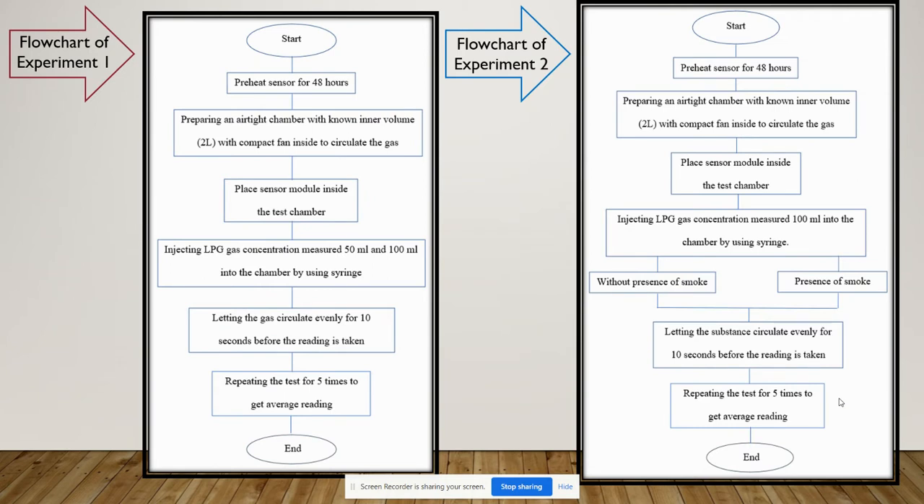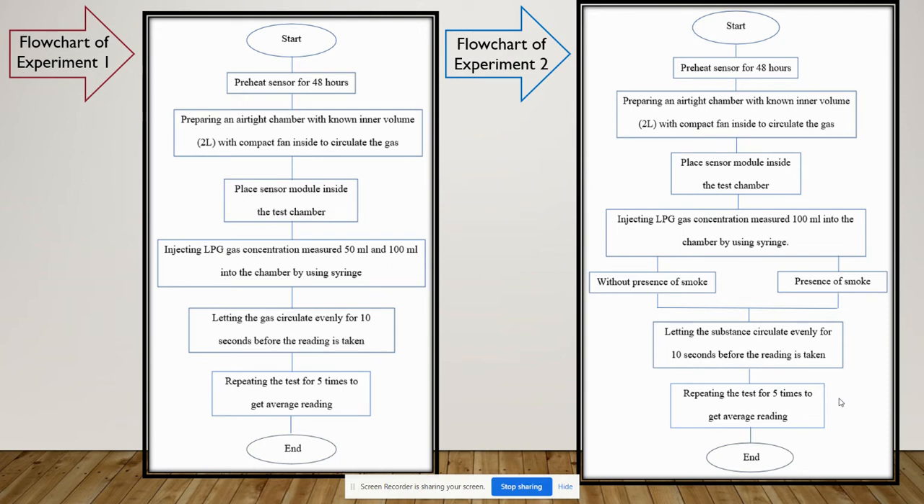Experiment 1 is about sensitivity test of the sensor. An airtight chamber size of 2 liter will be used throughout this experiment. LPG concentration will be set at 50 and 100 ml. The experiment begins by placing the sensor module inside the chamber. Then LPG gas will be injected through the small hole before the mini fan turns on to make sure the gas circulates evenly inside the chamber.